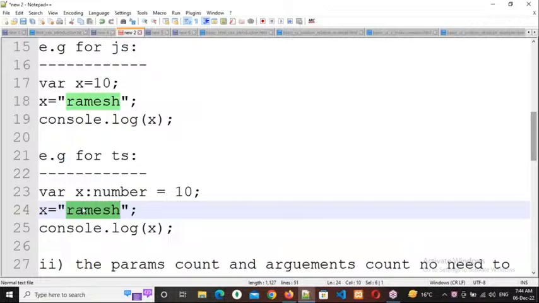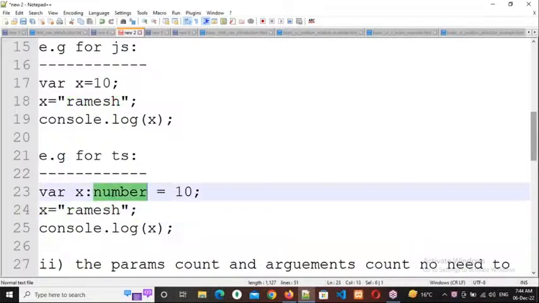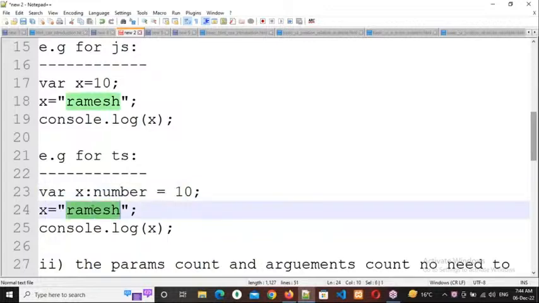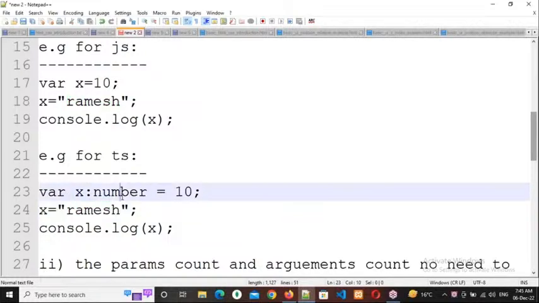For numbers the data type will be number, including floating values, but for alphabets and alphanumerical special characters the data type will be string. Here x is a number, and you are assigning a string value. Since the data type and data do not match, it will throw an error. Is that clear, everybody? What is the difference?